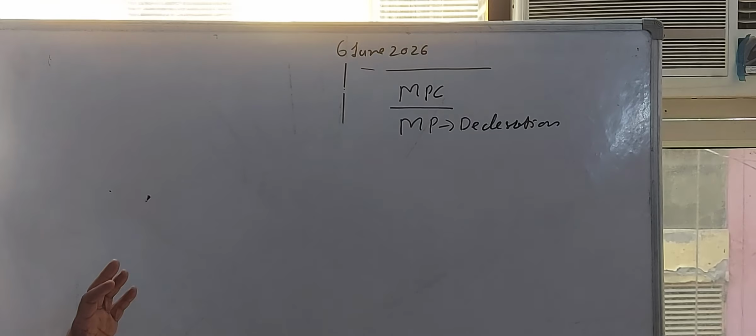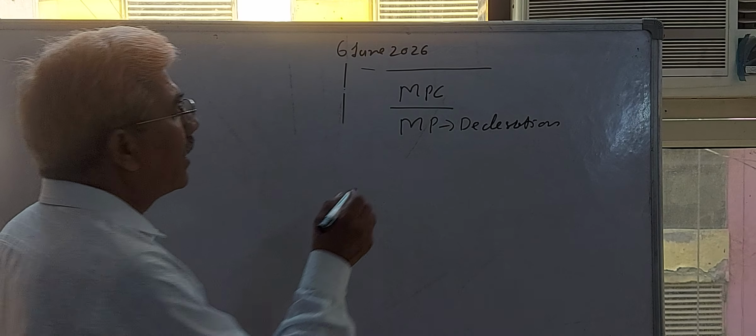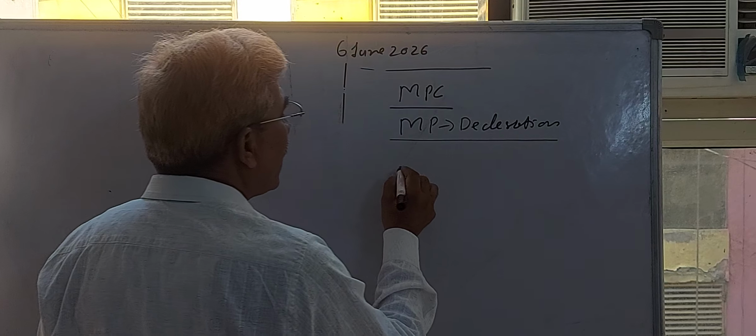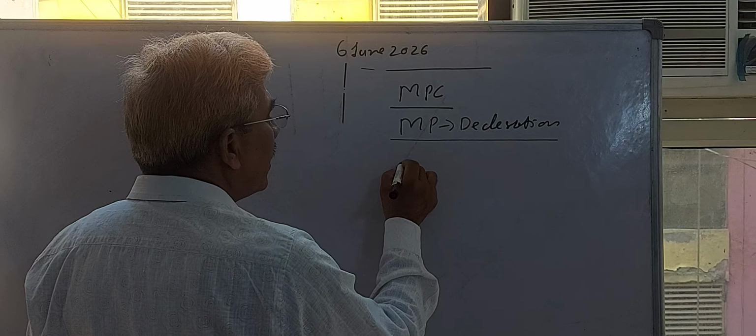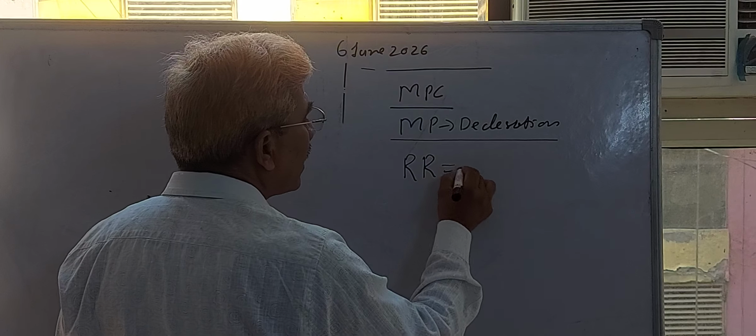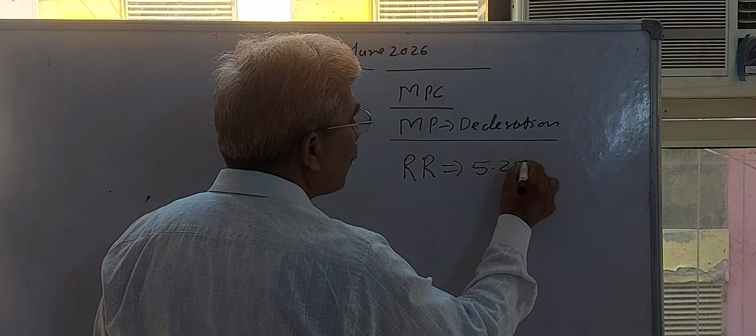All variables are remaining constant. What are they? The recent monetary policy declared that the repo rate will remain the same at 5.25%.